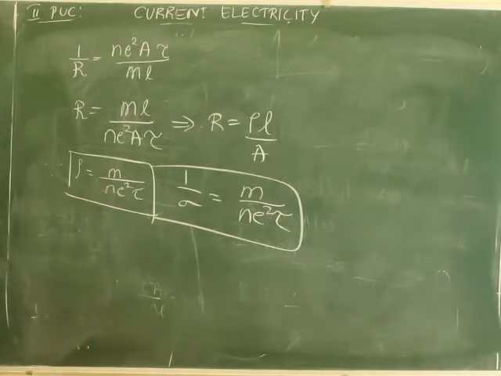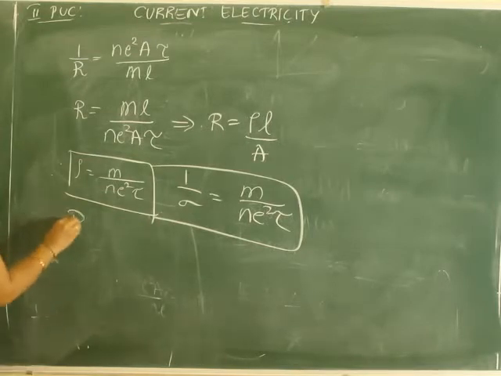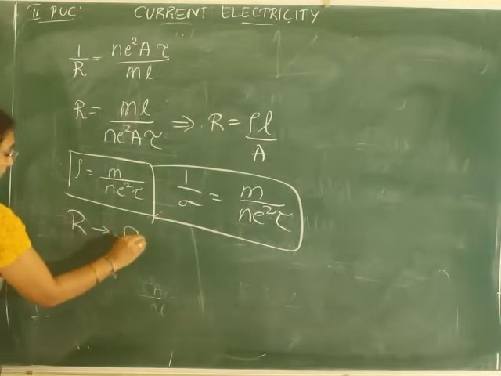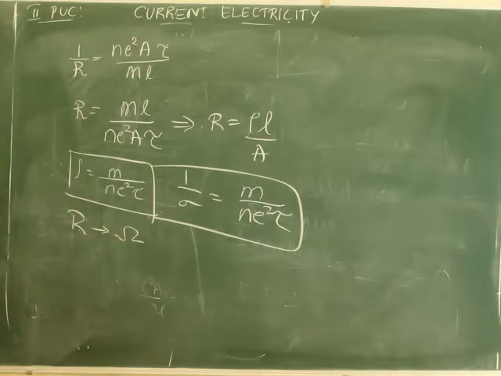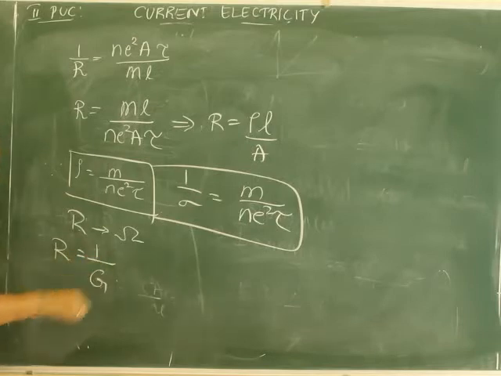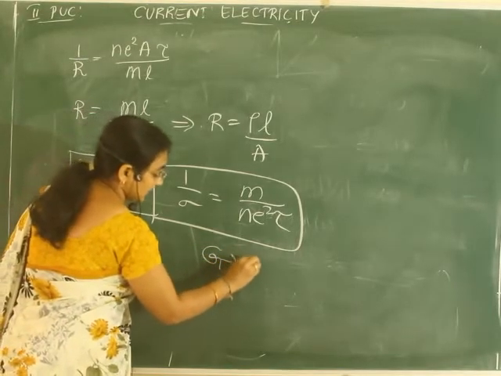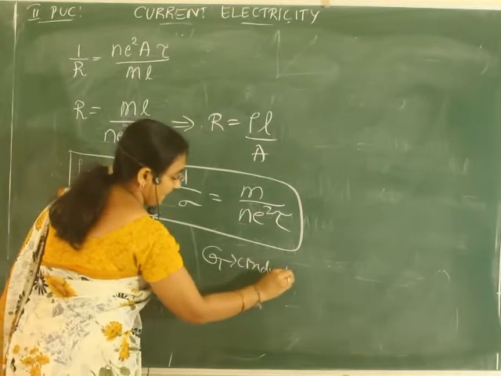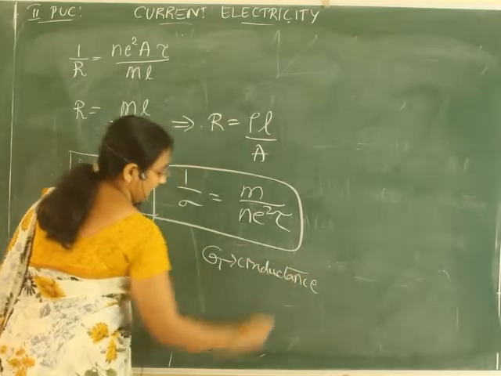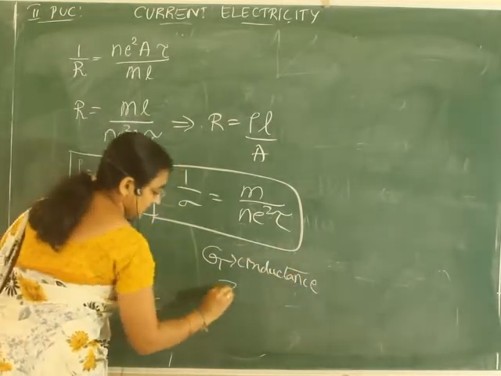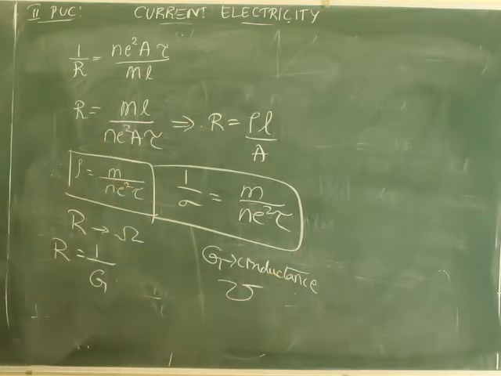Next. See here, resistance, SI unit is ohm. R is equal to 1 by G. Do you know what is G? G is nothing but conductance, and its SI unit is mho.